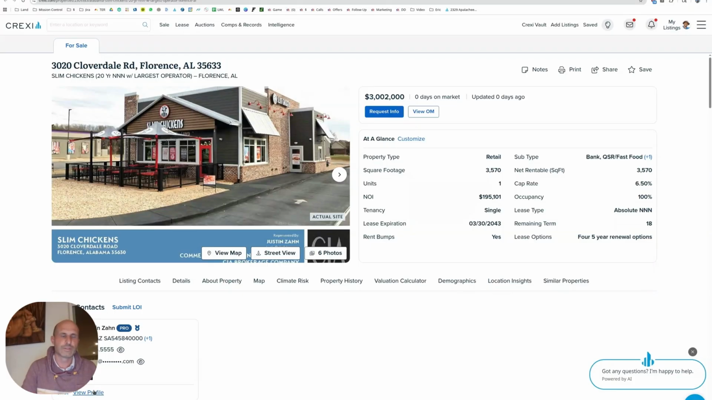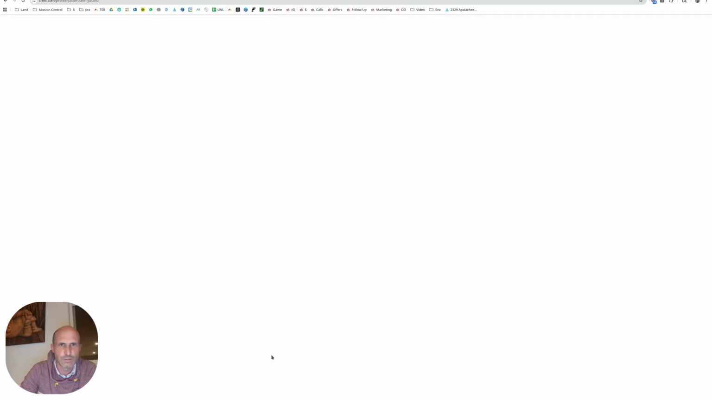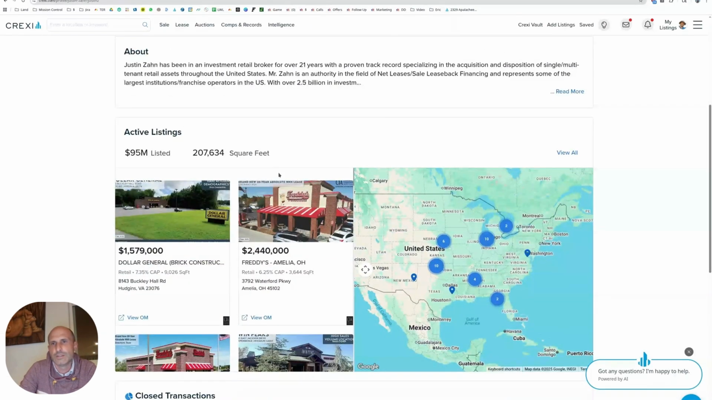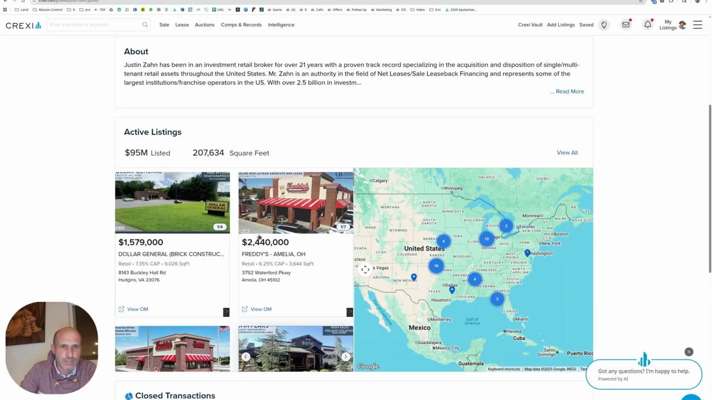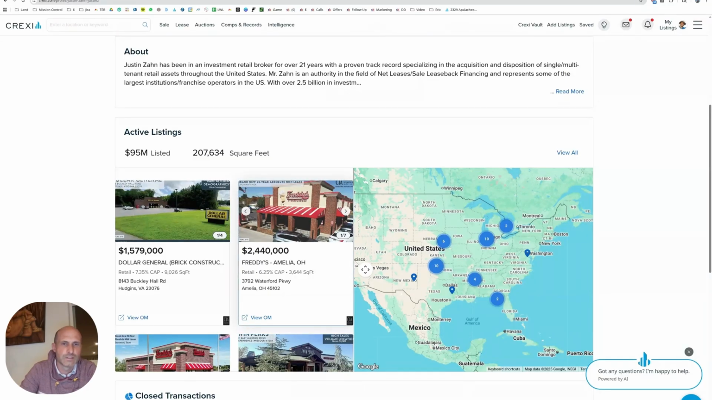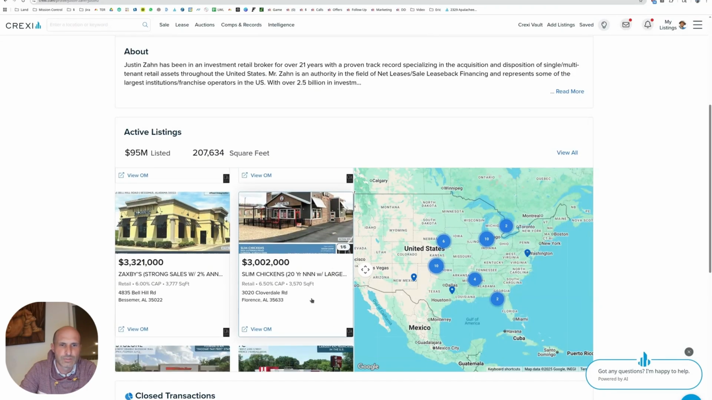If I had built this thing and it were up and running and paying rent, and Justin was on the board, I wouldn't hesitate calling Justin to go sell this thing. I don't get any kickbacks or anything from him. It's helpful. He's a great one to work with. It looks like his listings are all in the eastern half of the United States for some reason. He's got $95 million worth of these things listed, some Freddies, here's Slim Chickens.